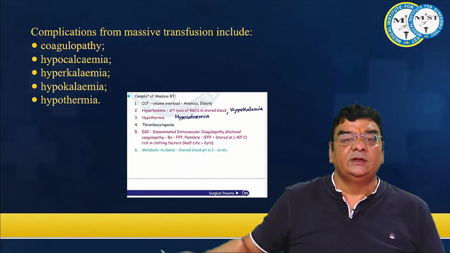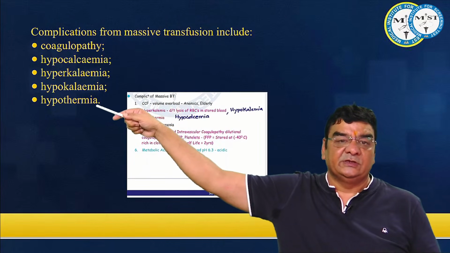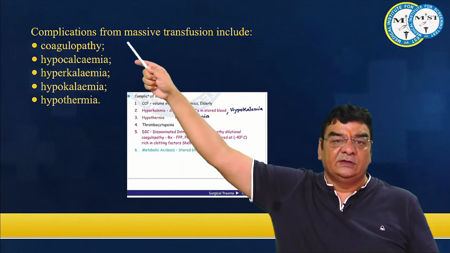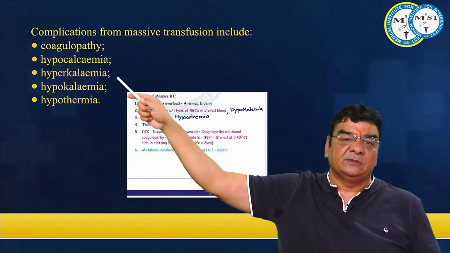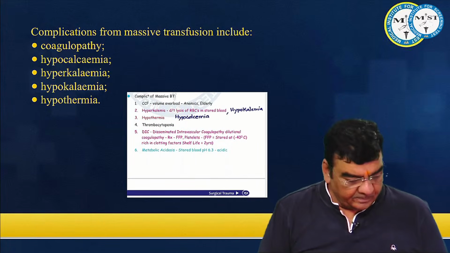Generally, these are the complications that we see. This is what is mentioned in the standard textbook Bailey and Love. There can be coagulopathy, hypocalcemia, hyperkalemia, hypokalemia and hypothermia.